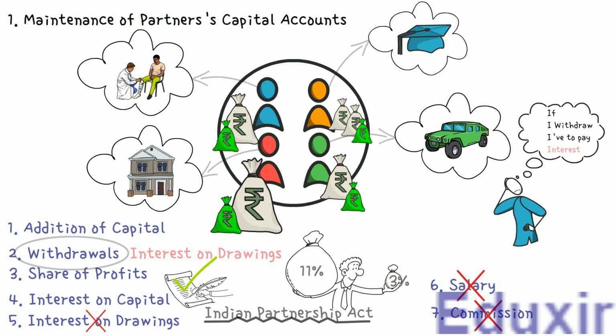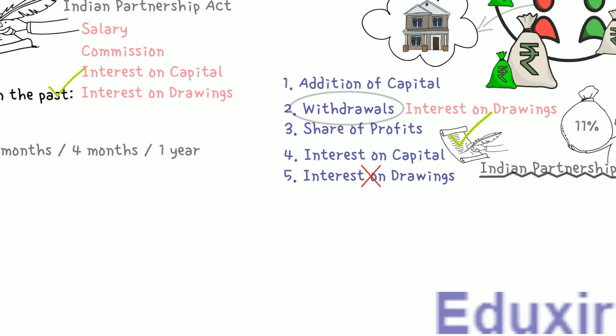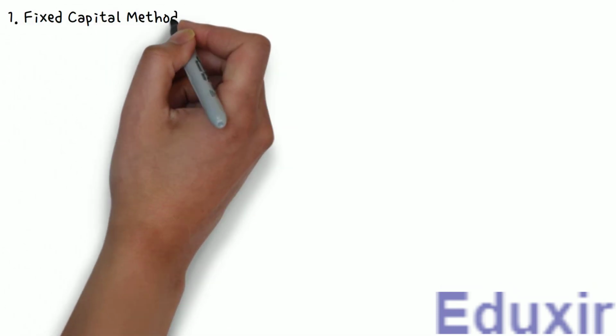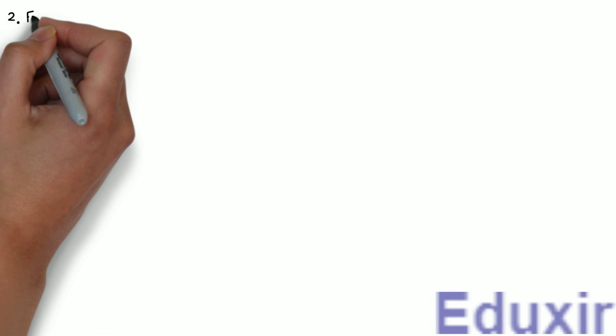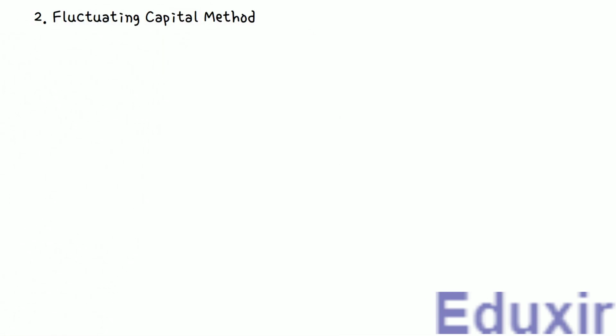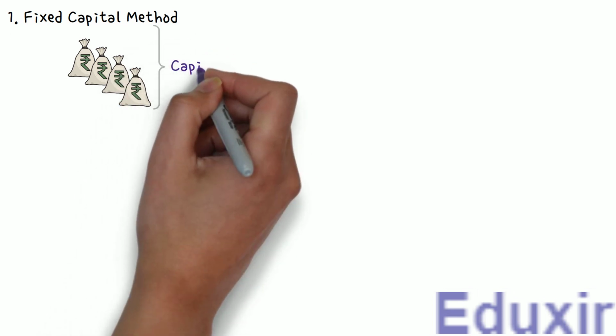Now, when it comes to the actual preparation of the capital accounts, we have two methods. The first one is the fixed capital method. The second one is the fluctuating capital method. In case of the fixed capital method, when the capital is added or part of the capital is withdrawn, we record it in the capital accounts of the partners.